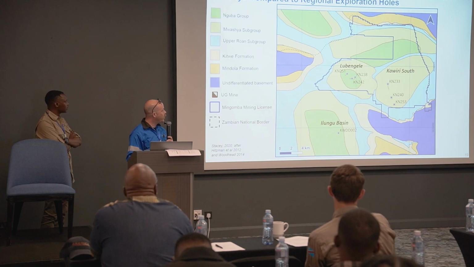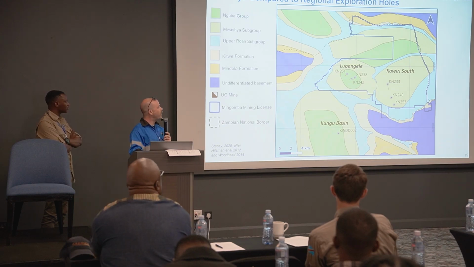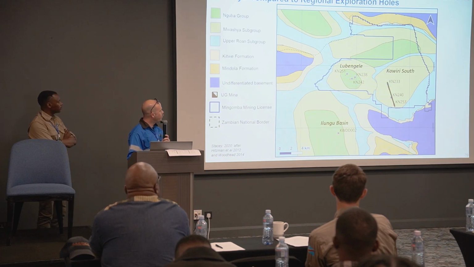And as we went into those areas, the existing models and maps had varied a little bit in what was predicted in the middle of these synforms, or the synclines. But for the most part, it was either thought to be Mwasha or Nguba. And I'm going to show the results from that series of holes on the next slide.